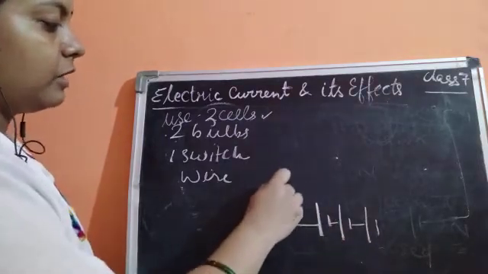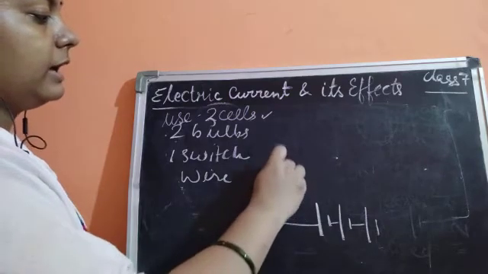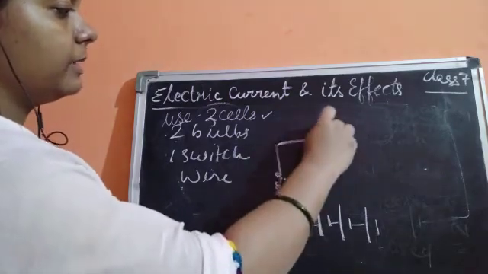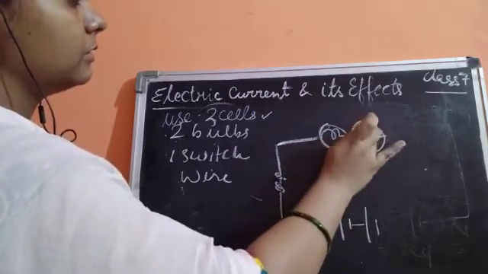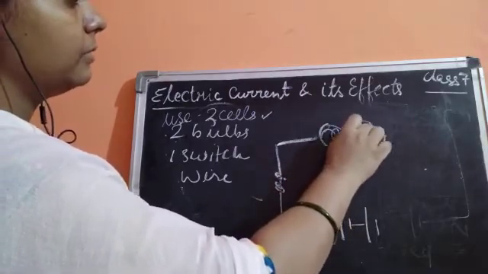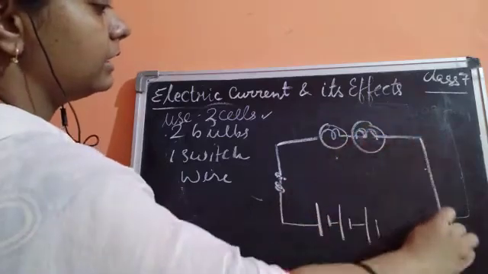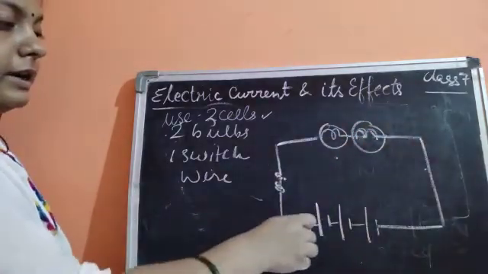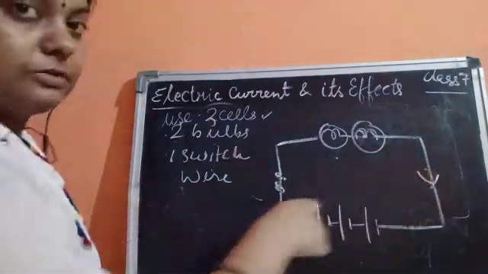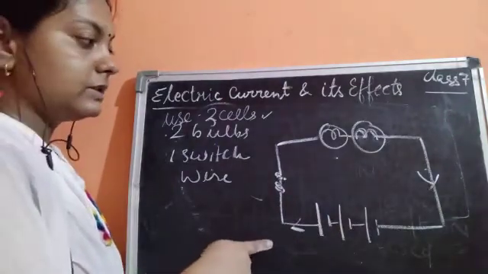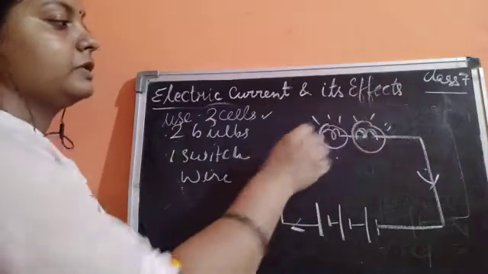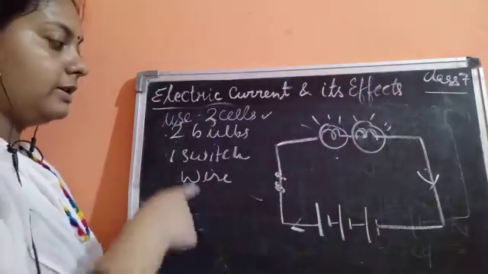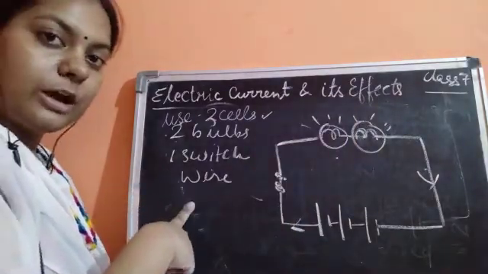Next, you need to draw a closed switch. After that, you will draw two bulbs. Then again it is going to come this side, and the current will flow from the positive terminal to the negative terminal. So this is how you are going to show that two bulbs are glowing. This is the way by which you could draw the circuit diagram according to the question.